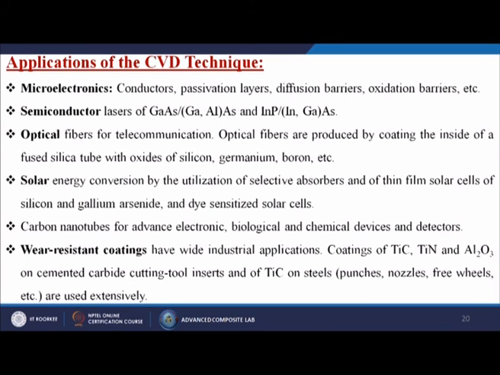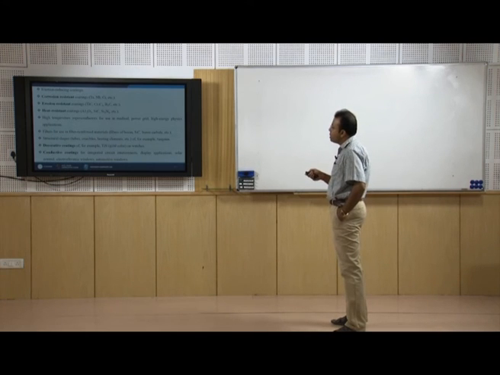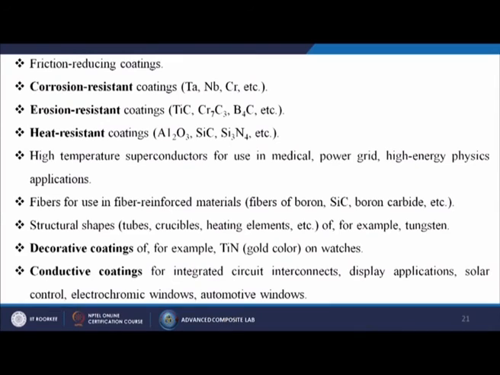Wear resistant coatings have wide industrial applications, such as coating of titanium carbide, titanium nitride, alumina on cemented carbide cutting tool inserts, or titanium carbide on steels. Punches, nozzles, free wheels, etc. are used extensively. Friction reduction coatings, corrosion resistant coatings like niobium, chromium, etc. Erosion resistant coatings, heat resistant coatings like alumina, silicon carbide.